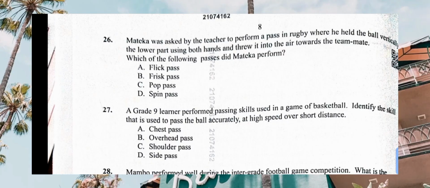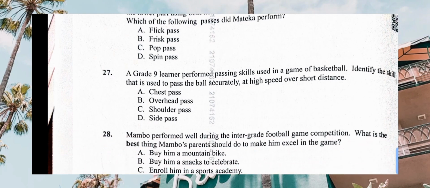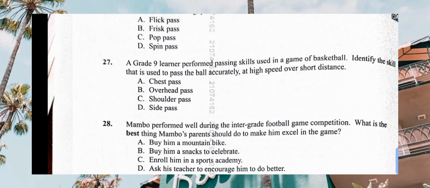He is holding the ball vertically, at the lower part of the body, slightly below the shoulders, then throws it in the air to the teammate. That one is not a flick pass, pop pass, or spin pass. Check the correct pass related to the definition.